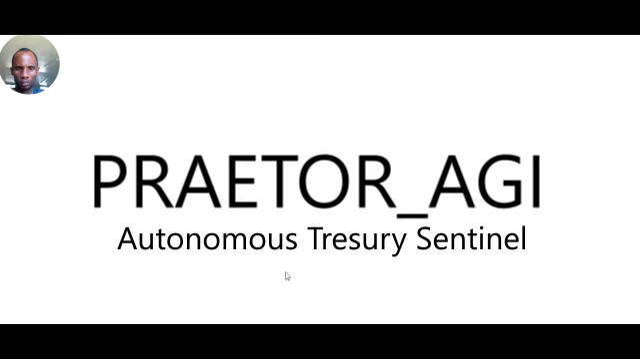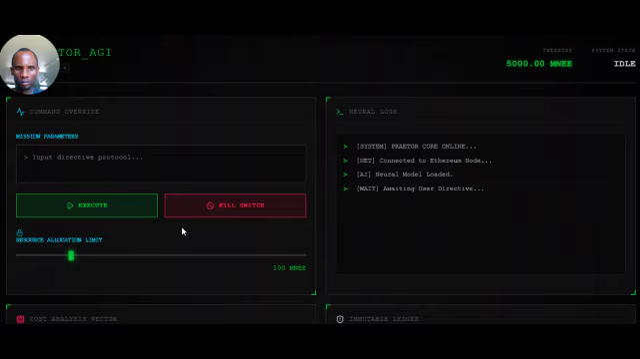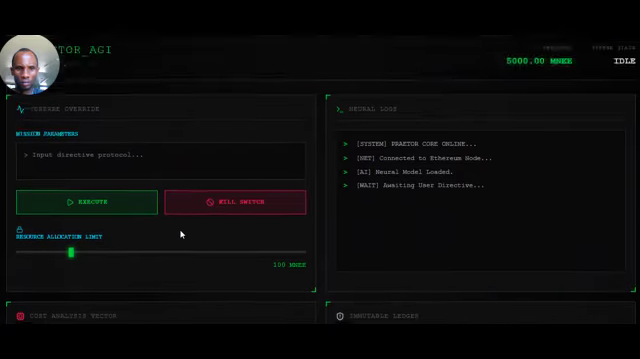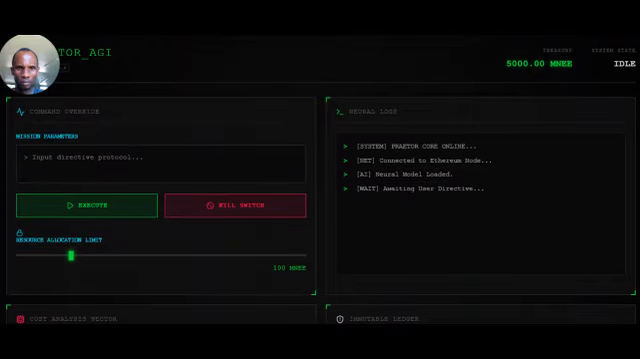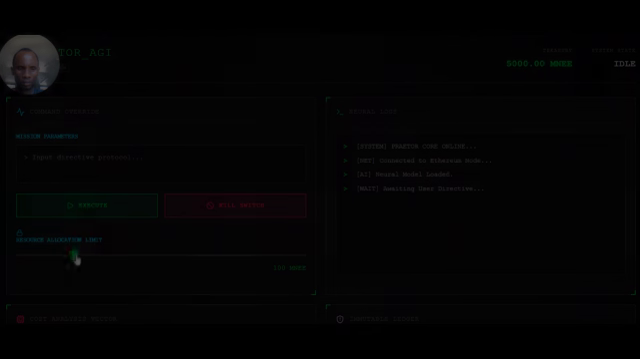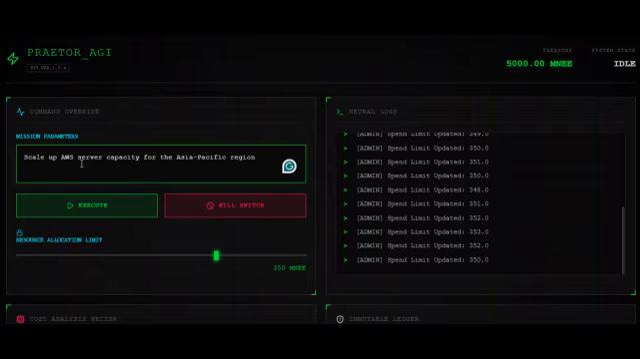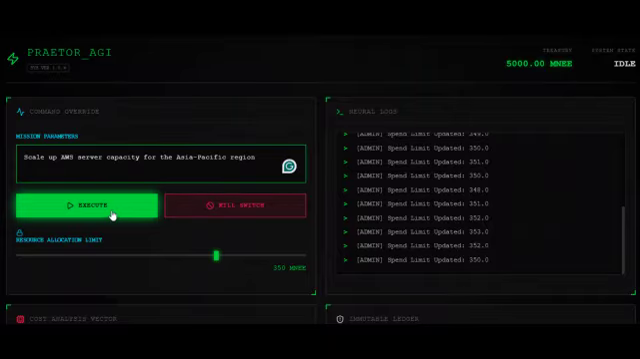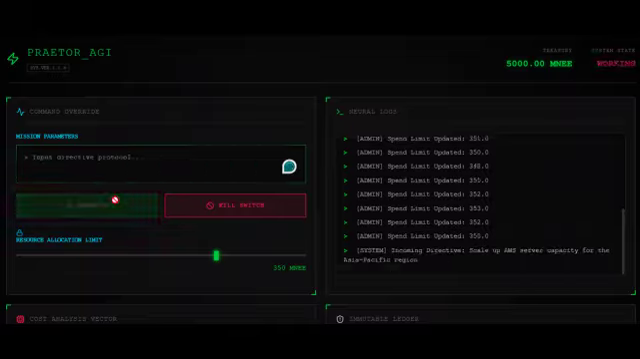Welcome to Prato AGI. This is an autonomous treasury manager built for the MNEE Stablecoin. It doesn't just spend money, it reasons about why the money is being spent. I'll give an example. As you can see here, we can give it a directive, for example, scale up AWS server capacity for the Asia Pacific region.